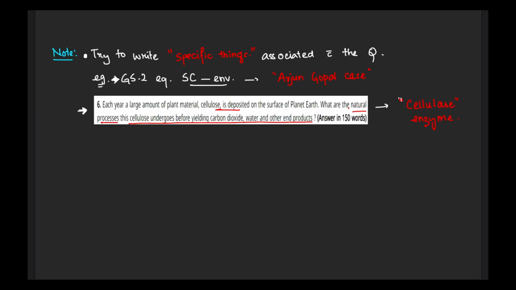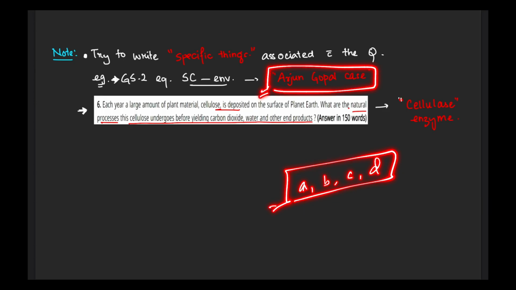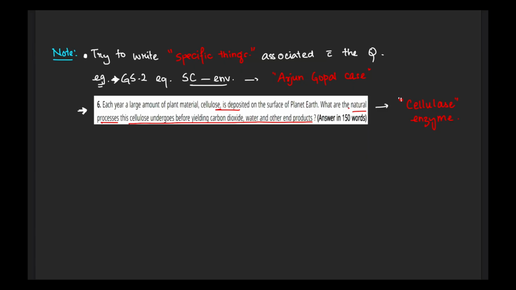One particular thing that I would like to add in the end is that you should definitely try to write some specific things associated with the question besides the generic things that you are actually mentioning. That is, I'm mentioning the specific things besides the common things that almost everyone attempting the questions might be coming up with. For example, in GS2, the question that was with Supreme Court judgments on environmental protection, etc., I had mentioned this Arjun Gopal case, which is a very specific example. You could have gone for things like Supreme Court has done this A, B, C, D generic points, but one such specific example actually gives a significant amount of value addition to your answer.